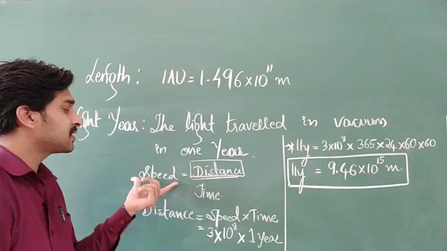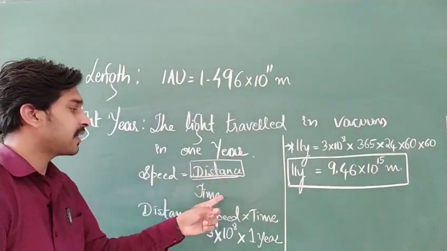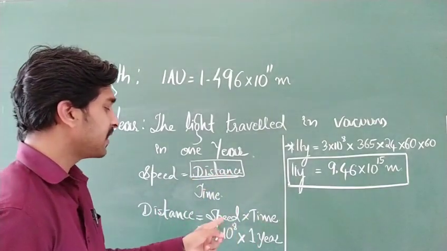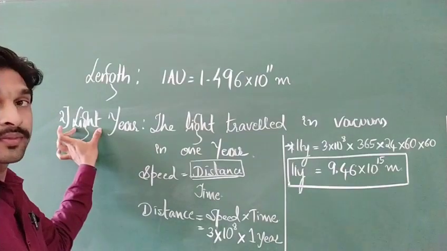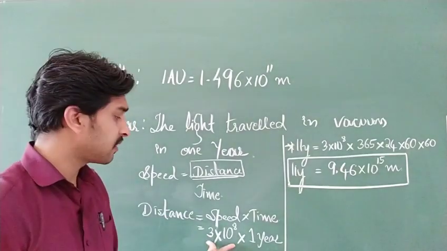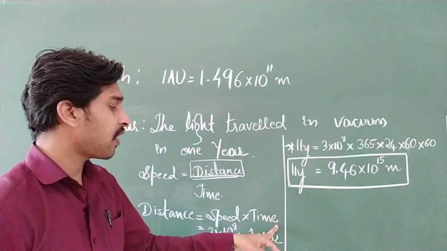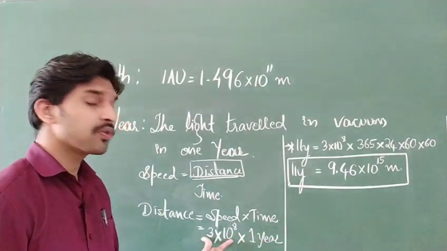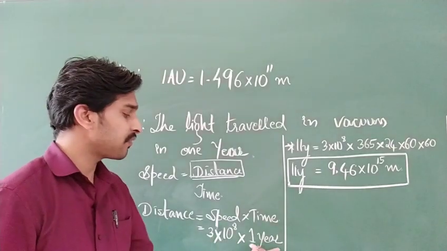Just by the simple formula, speed is equal to distance by time, we are separating distance. Distance is equal to speed into time. Speed is nothing but the speed of the light wave. Speed of light, how much is it? 3 into 10 to the power of 8 meter per second. For time, for how much time is this light wave moving with this much speed? That is nothing but 1 year.